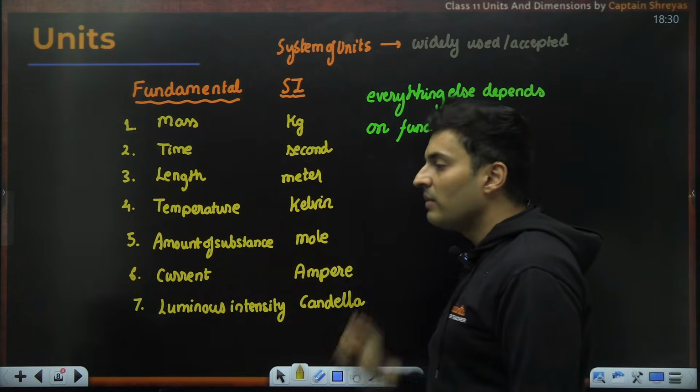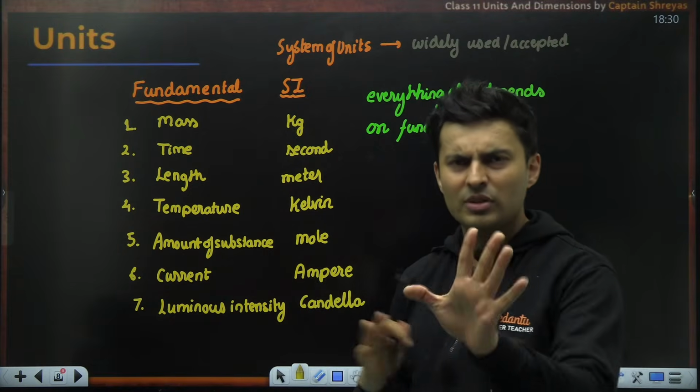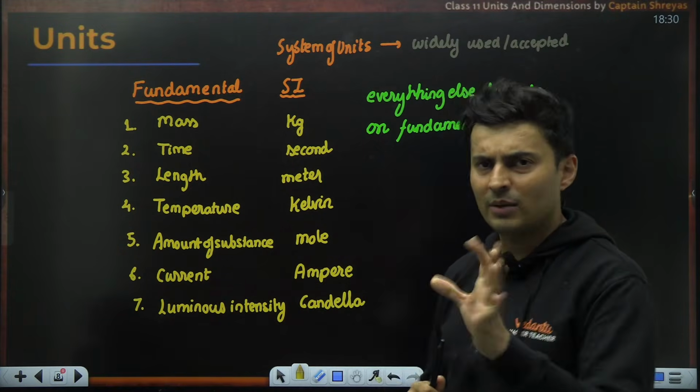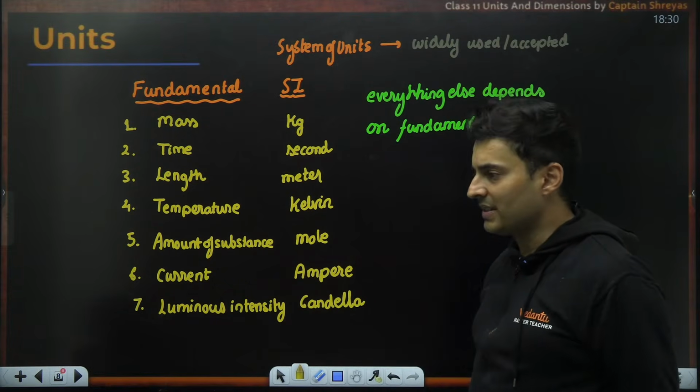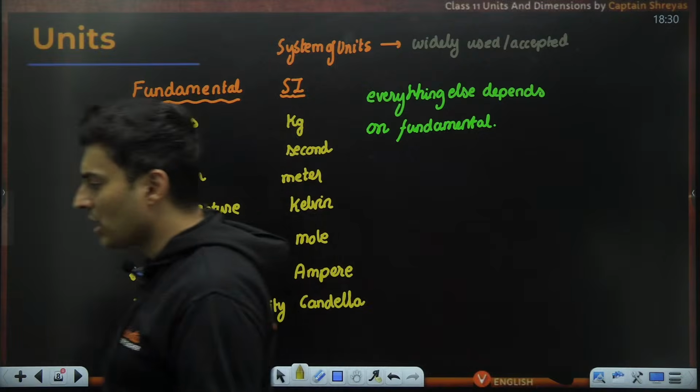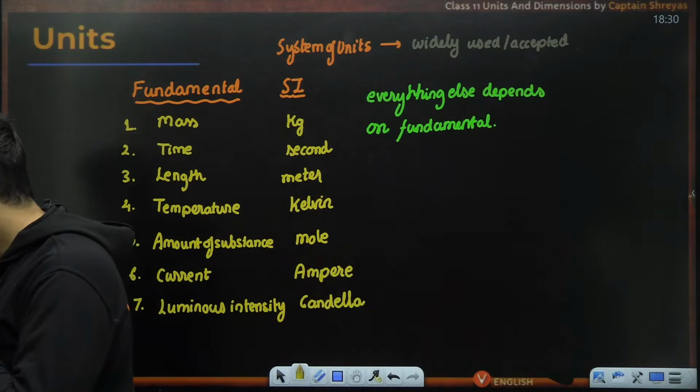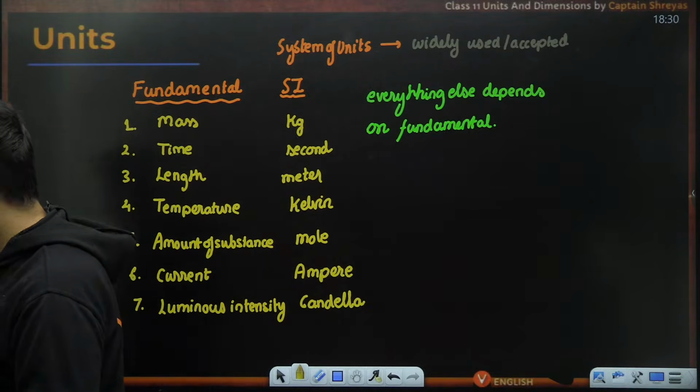So this is what we widely use, though there are other systems which we will come to in a bit of time. But for now, you should know this is what we will be using for most of the rest of the physics. Is this absolutely clear? And are you ready for some questions? Yeah. Electric current can be written in terms of charge and time.